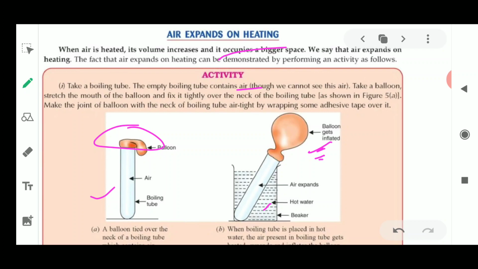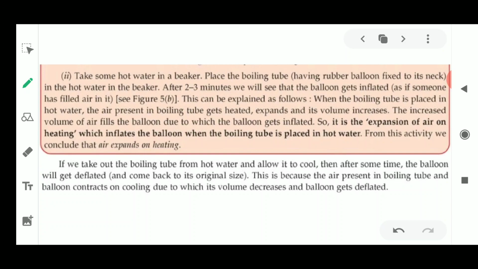Now please tell what is the difference between both the pictures. It is very easy to find that the difference between these two pictures is in the volume of this balloon. In the first picture, the balloon was very small, but as soon as it was put inside this hot water beaker, it started expanding, and the air moved inside this balloon and it started inflating. This is a very simple experiment which tells you that air expands on heating.